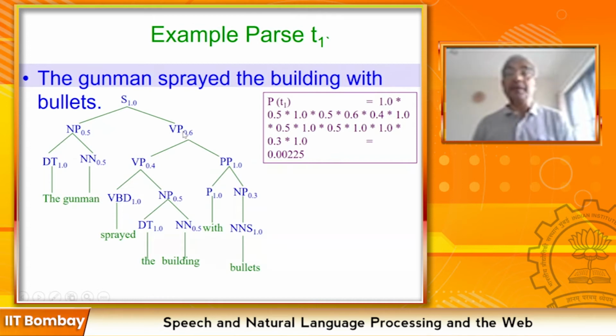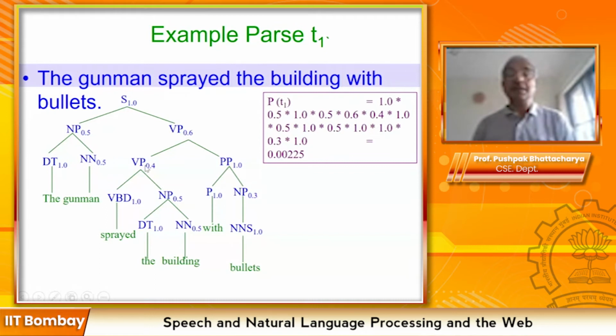Then we come to VP, which is expanded to VP and PP with probability 0.6. That's why multiply by 0.6. Multiplied by 0.4. What is this? VP expanded as VP, VBD, NP. 40% probability for this. This is 0.4. Then VBD goes to sprayed with 1.0.